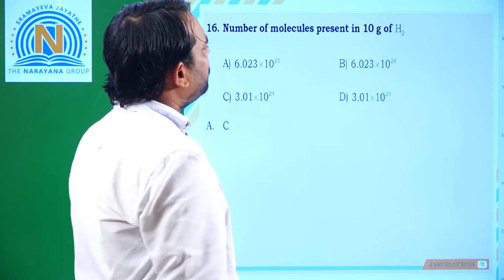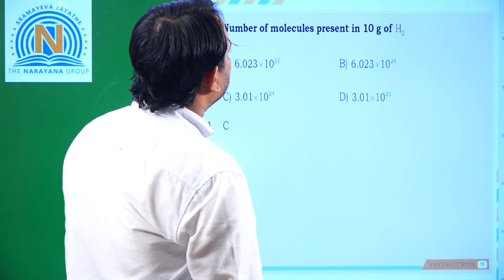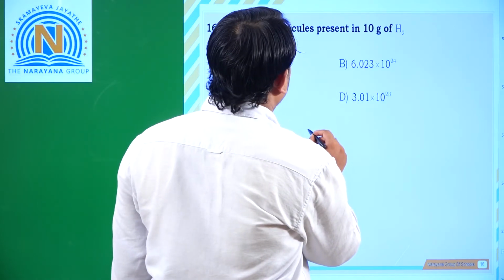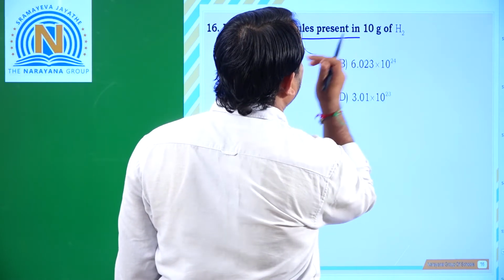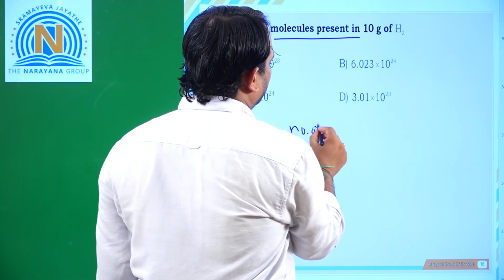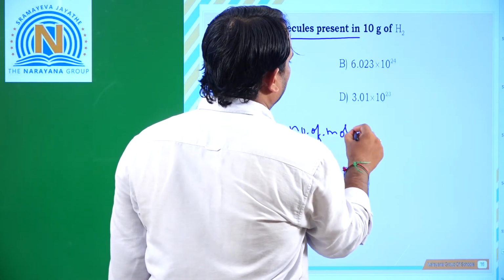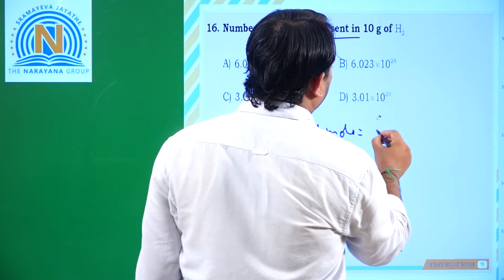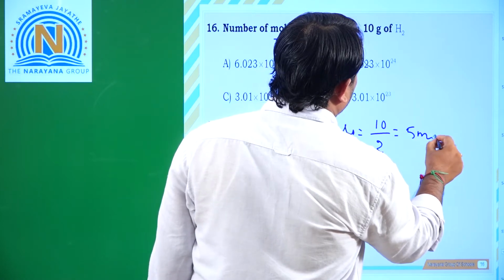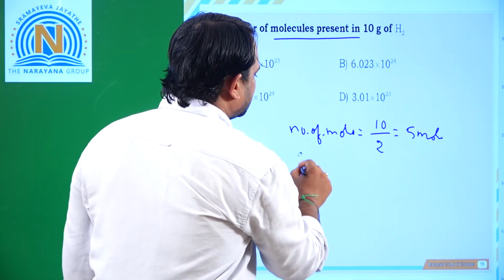And next, the number of molecules present in 10 grams of hydrogen. So here I am finding first the number of moles. Number of moles means given weight by gram molecular weight. 10 grams by 2 grams. That means 5 moles.